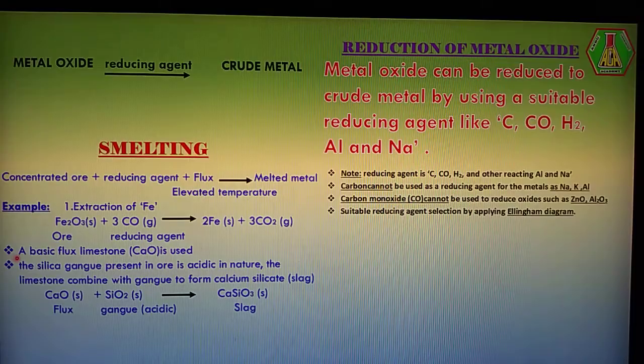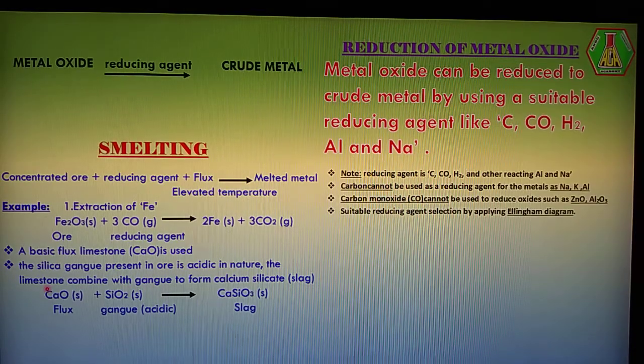Just you see here a basic flux. Generally I told you about flux. The example of a basic flux is limestone, calcium oxide. The silica gangue present in the ore is acidic in nature, isn't it? Silica is acidic in nature. The limestone is slightly basic. So acid combines with base naturally.